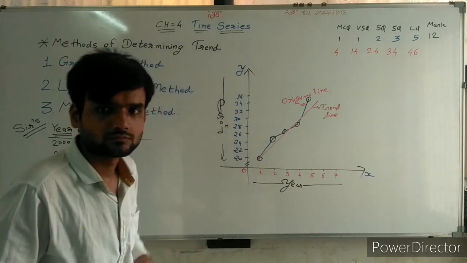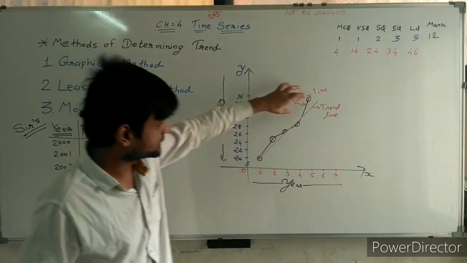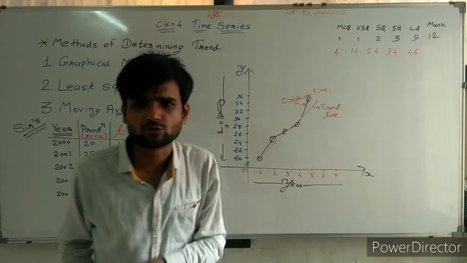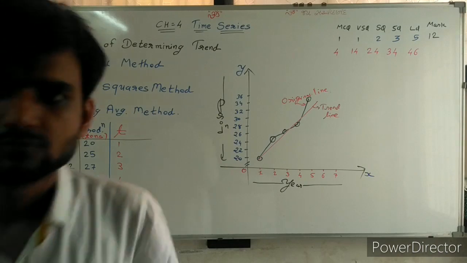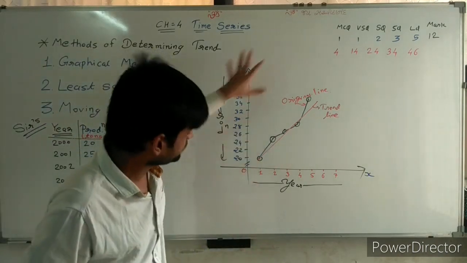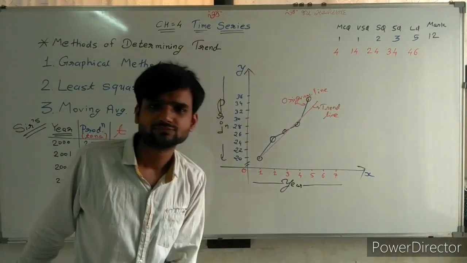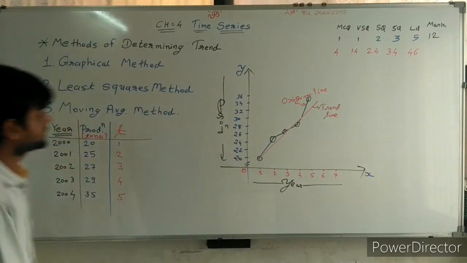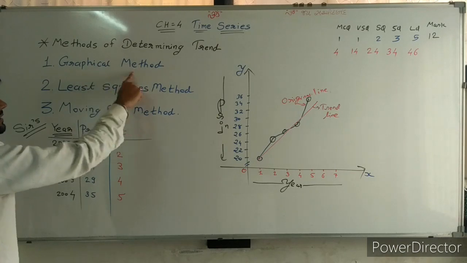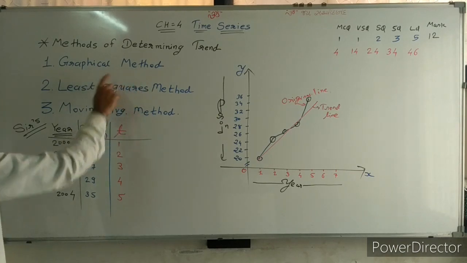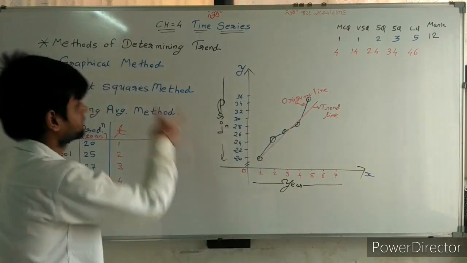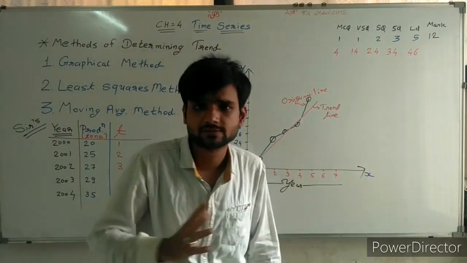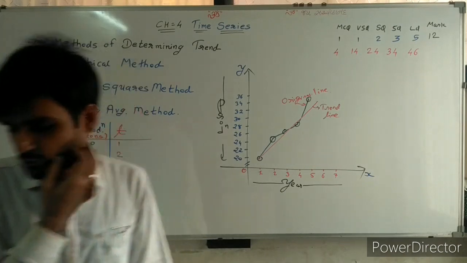Here, original line and trend. You can make any line. Don't worry about it. So this is the way by which we can find trend by graphical method. Here the trend is an upward trend. Graphical method is used, so we cannot get the perfect value of this. Right?